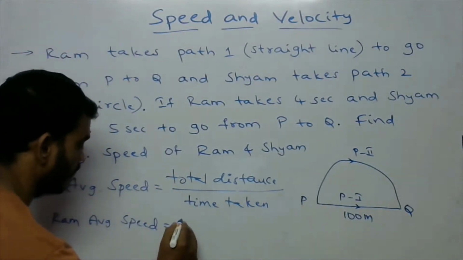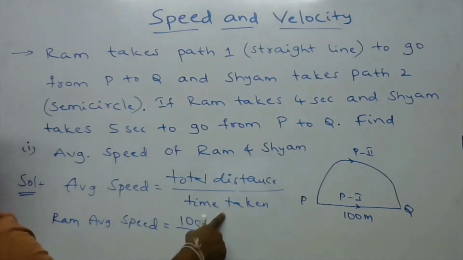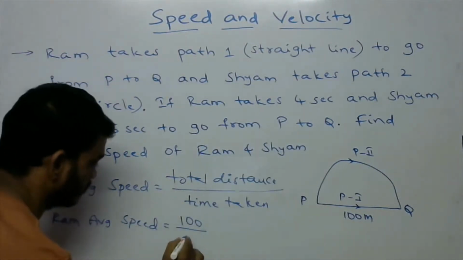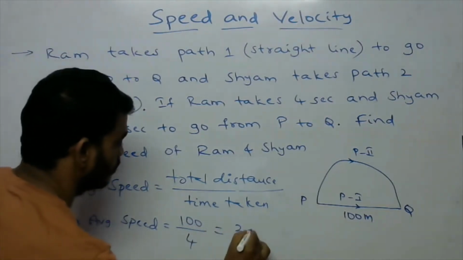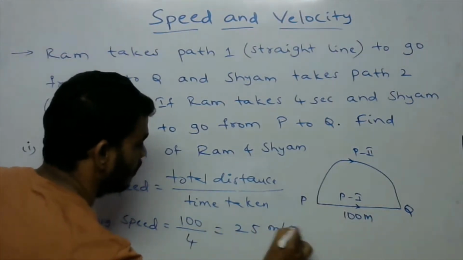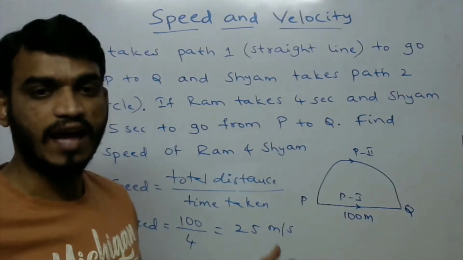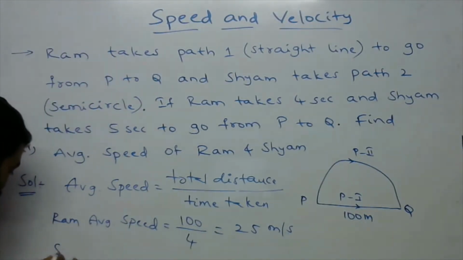So this is 100 by time taken, that is Ram takes 4 seconds. So the average speed is 25 meters per second. So this is the average speed of Ram.